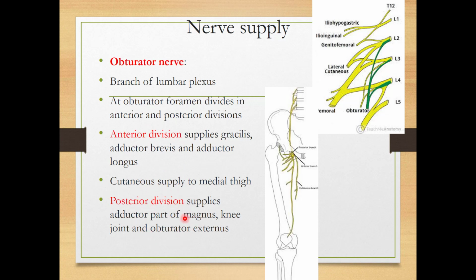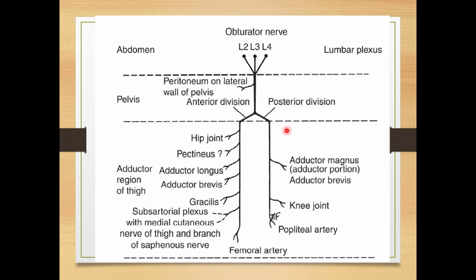Okay. See here in this diagram, this is obturator nerve L2, L3 and L4. Okay, it is divided into 2 divisions. This is anterior division and this is posterior division. The anterior division will supply hip joint, pectineus muscle, adductor longus and brevis and gracilis muscle, and posterior division will supply the knee joint, adductor magnus muscle. Okay, so this is the chart which is very, very important, which is explaining the obturator nerve.